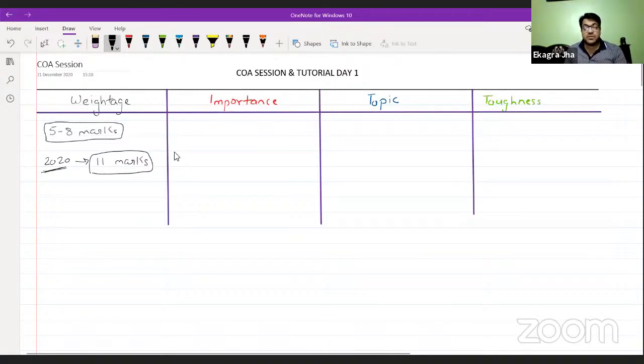Sorry for the interruption. Let's come to the importance of this particular subject. Let me come to this point first, because some of the EC students will be in the session. So I am going to cover that portion of COA that comes in EC as well.